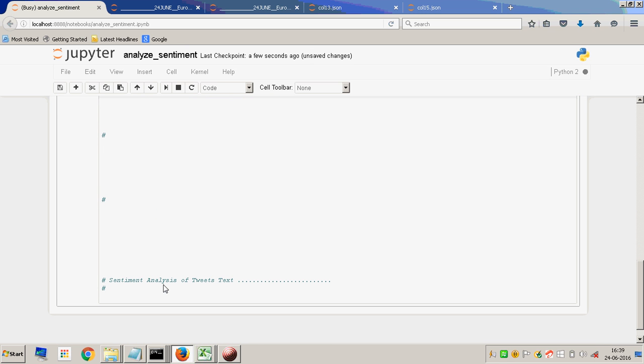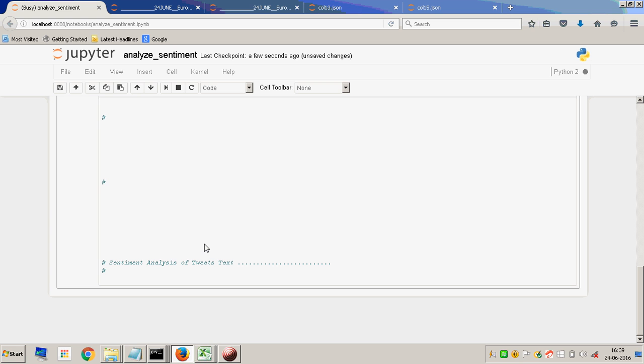This takes a while because it is picking up the JSON file from the hard disk. It probably would take a similar amount of time from Mongo also.